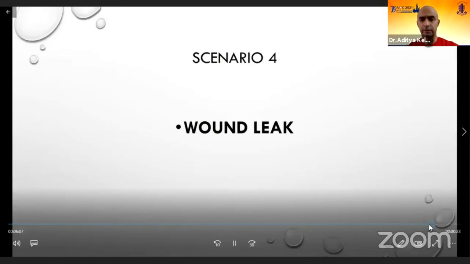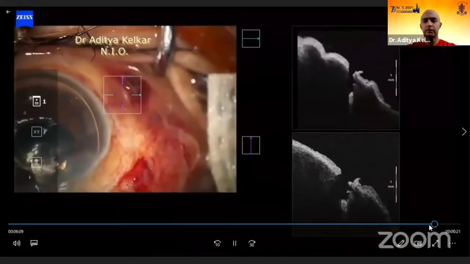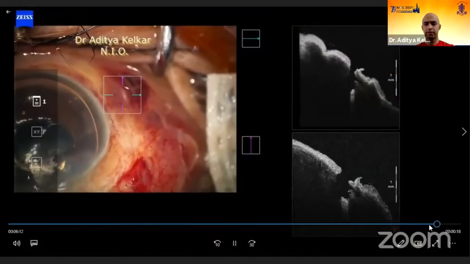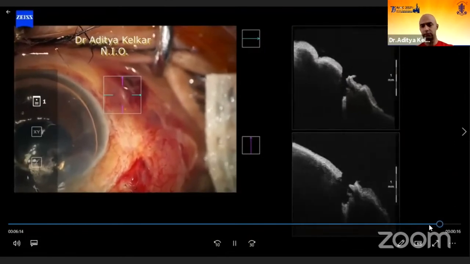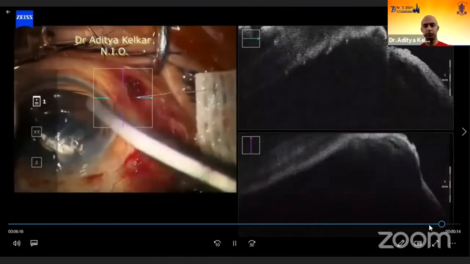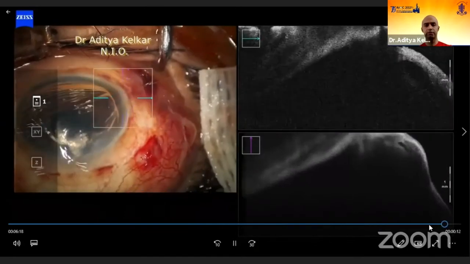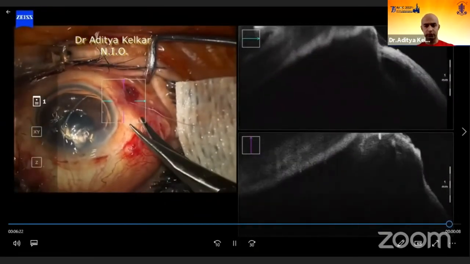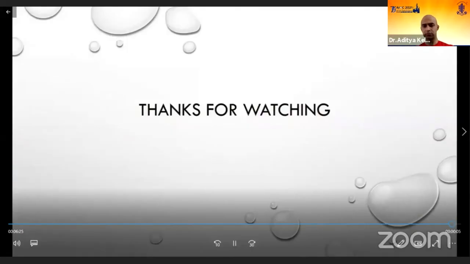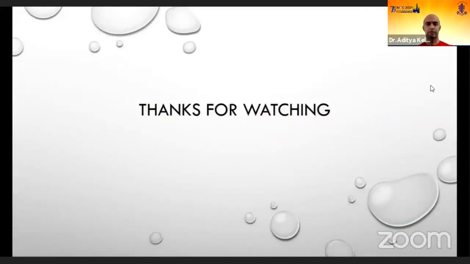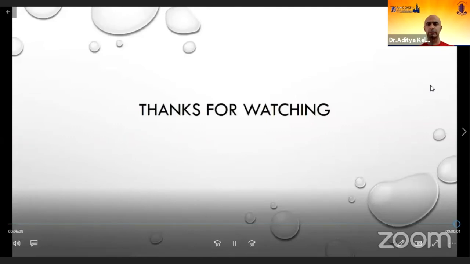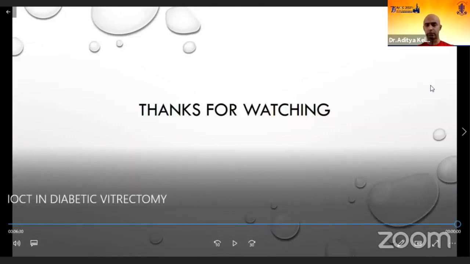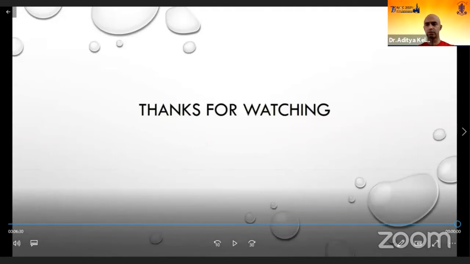Another interesting aspect, it's not just useful for the retinal visualization, but also at times you can see there's a clear-cut wound gape, and therefore a stitch in time would definitely help in these cases to prevent hypotonia and help us to ensure that there's no recurrence of vitreous hemorrhage. So these are certain scenarios where I find intraoperative OCT, especially in diabetic cases, will be useful. Thank you once again, Dr. Sunil, for having me in this course. I think if there are questions, we'll be taking it up later, looks like.